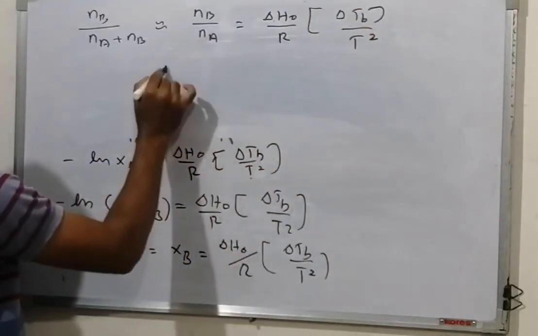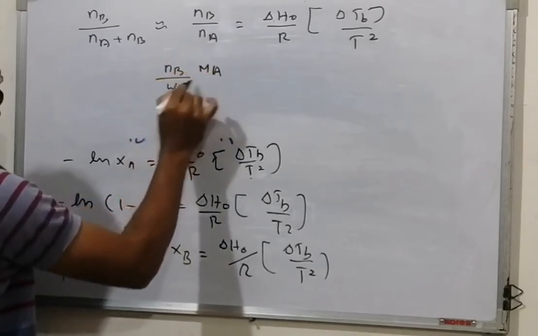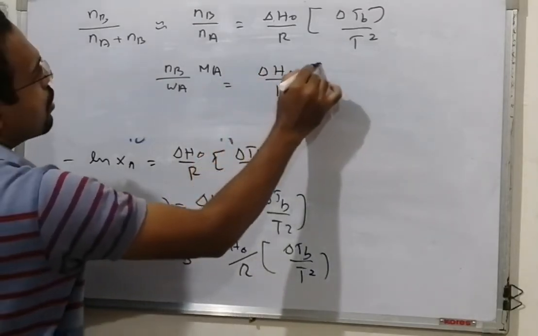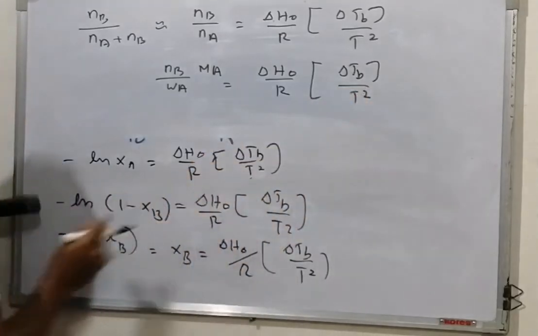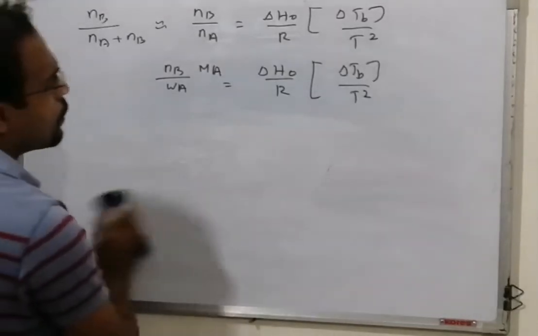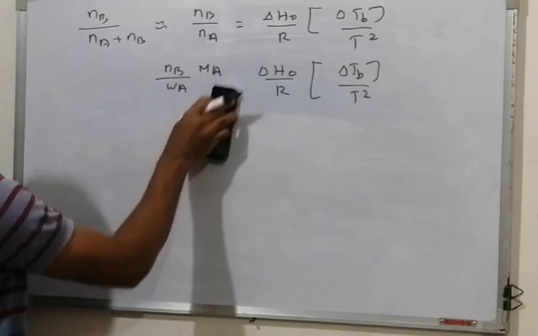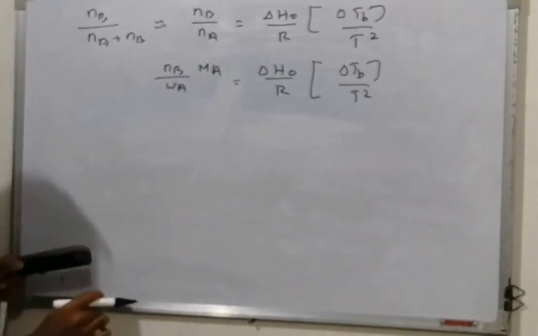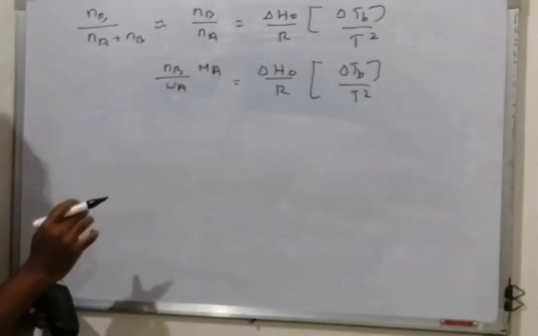Now NA is nothing but WA divided by MA, the mass of solvent divided by its molar mass.